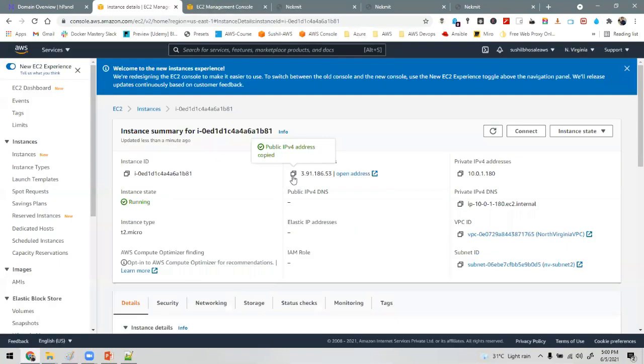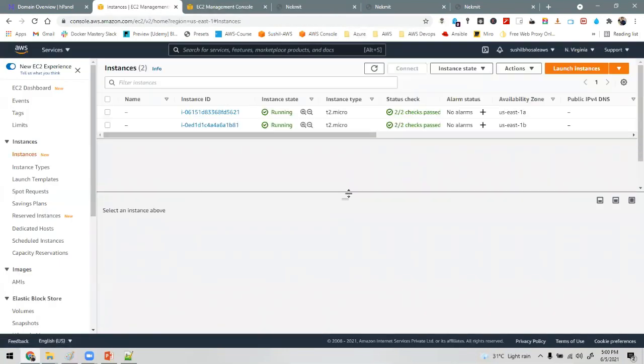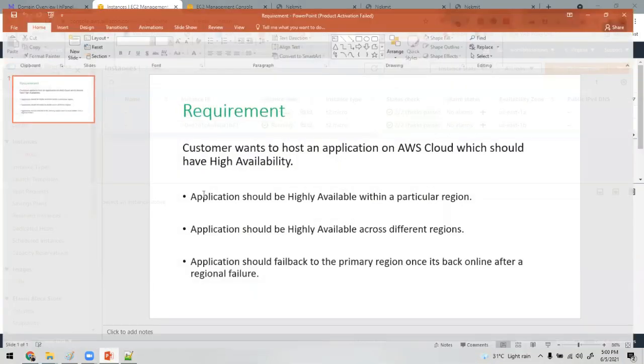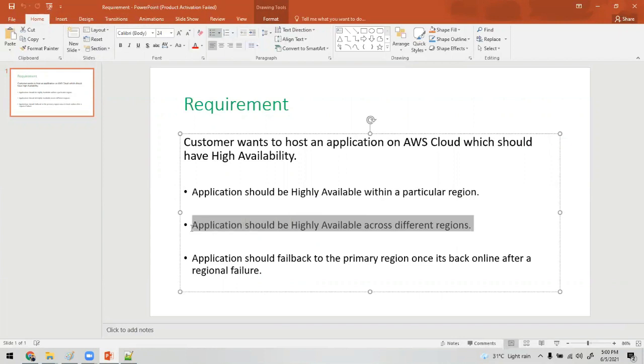Now in case one of the EC2 instances goes down, we'll still be achieving high availability. So that covers our point number 1. Right now we have achieved this one. Okay, this is completed. But for higher availability across a different region, we need Route 53.